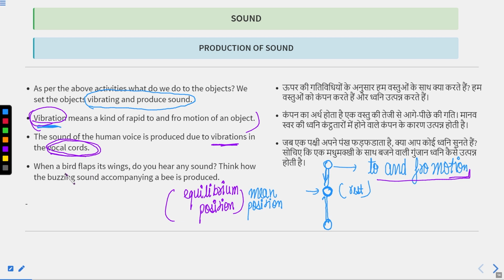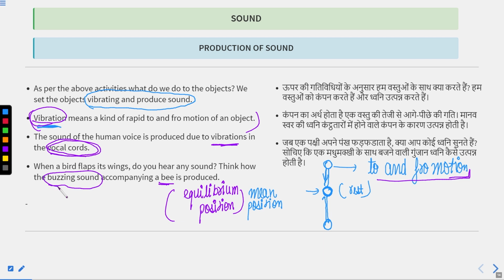Another example: when a bird flaps its wings, whenever you see a bird flying, they are flapping their wings. And whenever they flap their wings, they produce a sound. Also, when a bee moves around, it produces a buzzing sound, like hmm. So what is the bee doing? The bee is also flapping its wings, but at very high speed. So it is producing a buzzing sound.